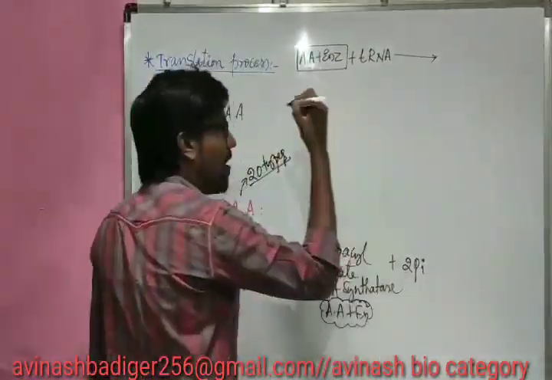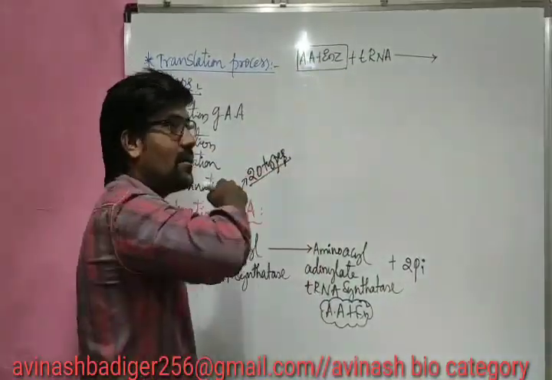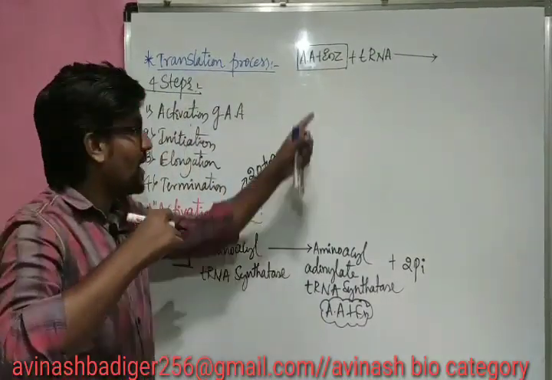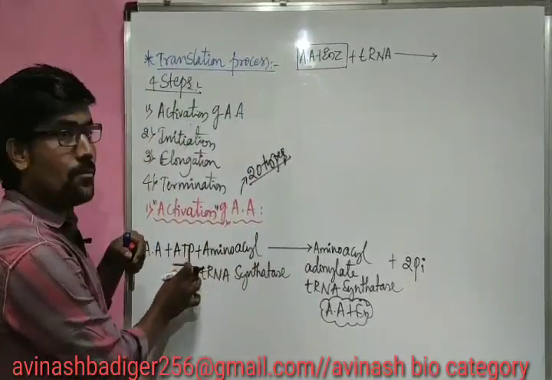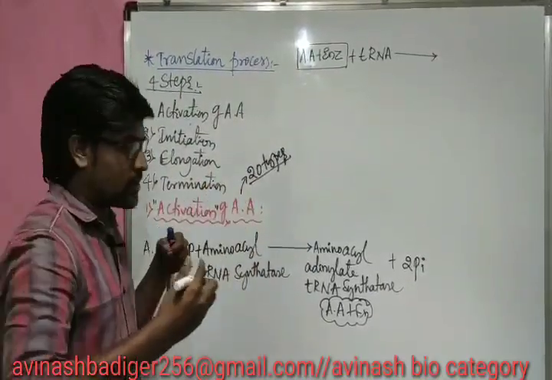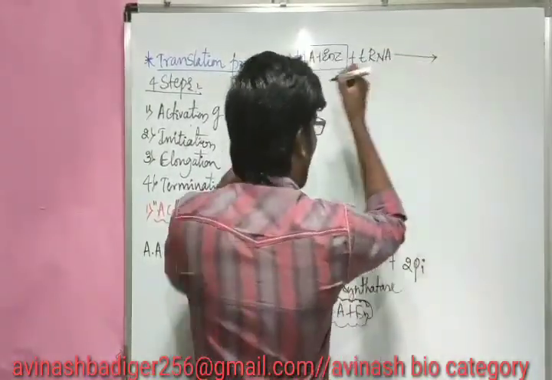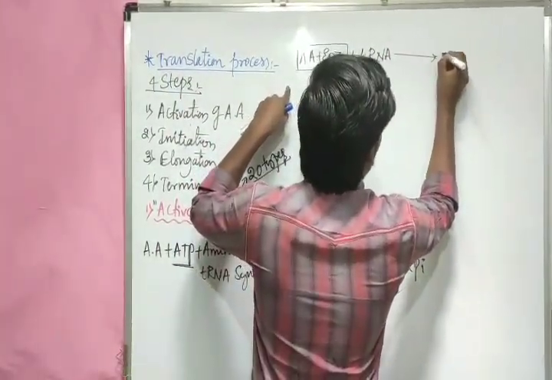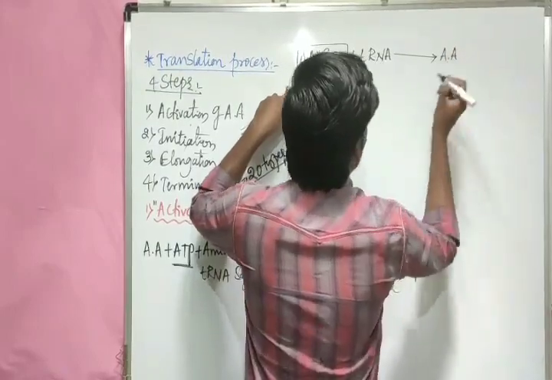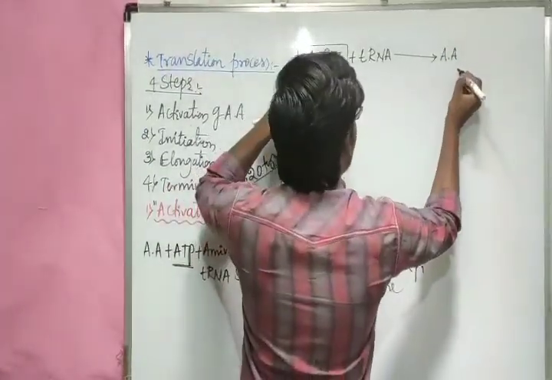After combining, the enzyme gets released outside. When the enzyme is released outside, the used AMP from the ATP also comes outside. So what will be the final reaction here? The enzyme is released outside as it is.